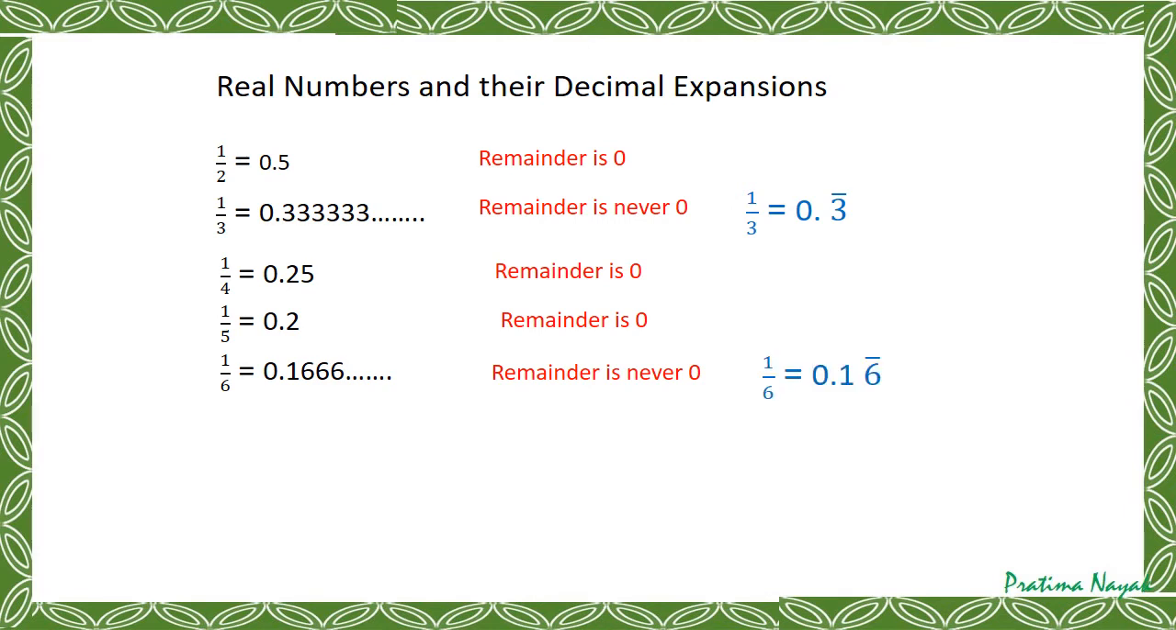Similarly, 1 by 6 is 0.1666. So I'll write 0.1. On this there will be no bar. 6 is repeated, so on 6 there will be a bar.